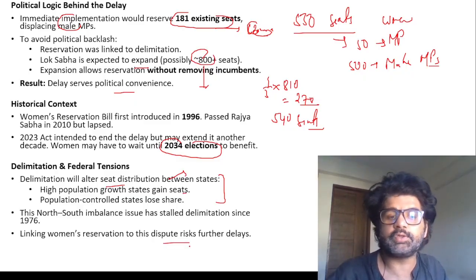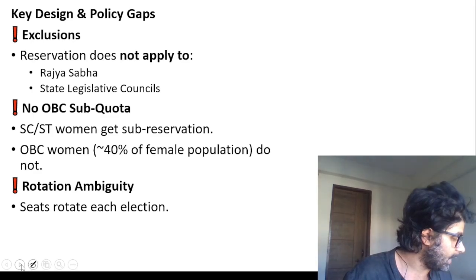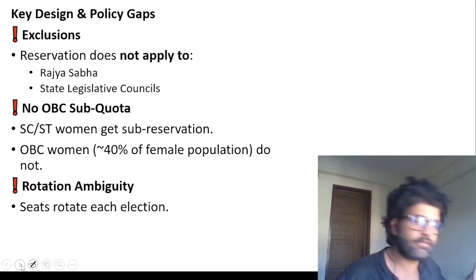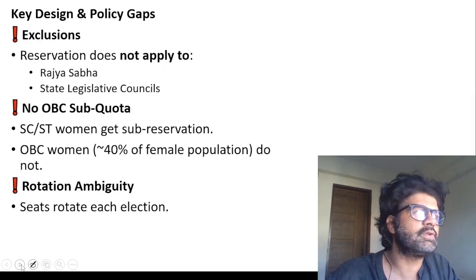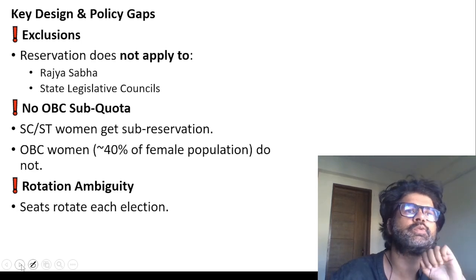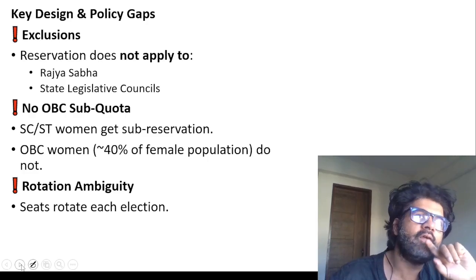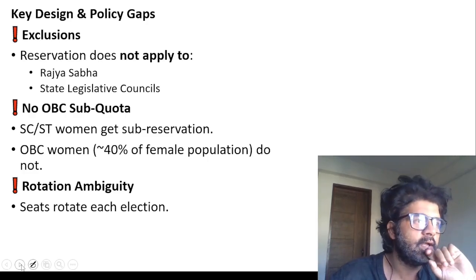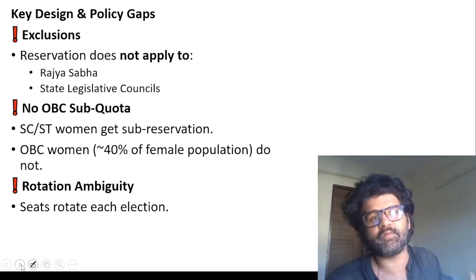Linking women reservation to dispute risks further delays. Let's wait and watch what happens. Now, if something happens and southern states say no, we don't want this increased number of seats as it will reduce the percentage of our seats, then the government can say, see, we are very enthusiastic, we want to implement the Women Reservation Bill, but southern states are not allowing it. So they will get an excuse.